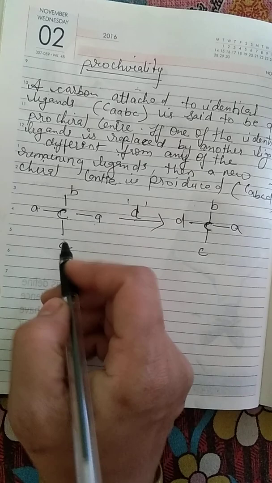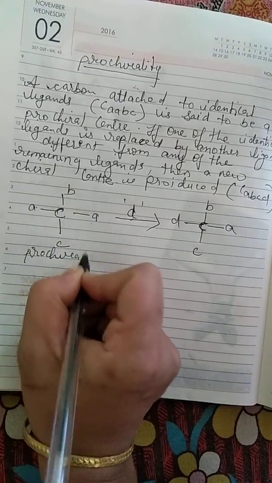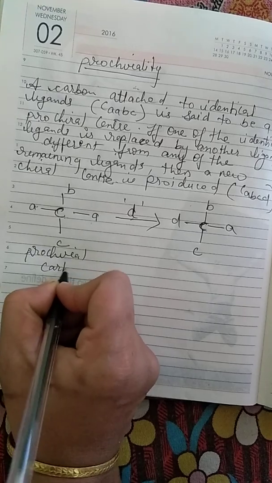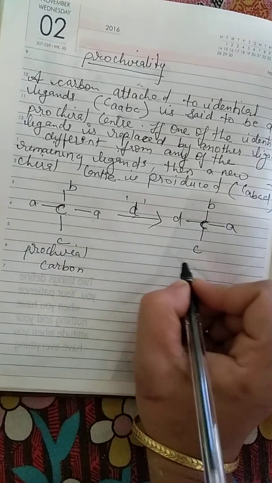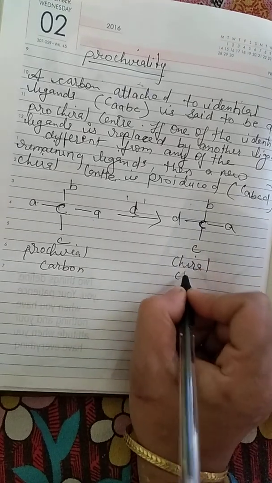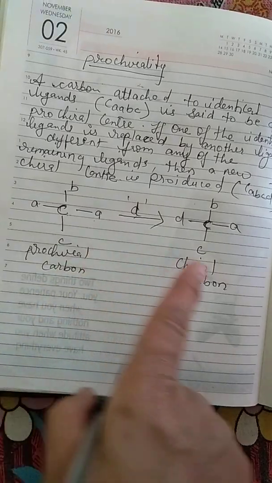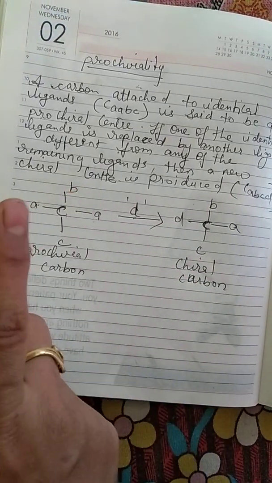It means we are changing a prochiral carbon to a chiral carbon. It is more than sufficient.